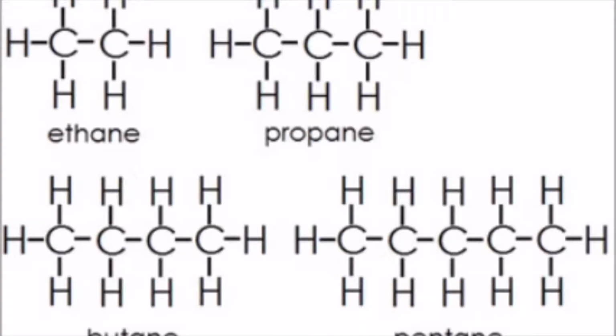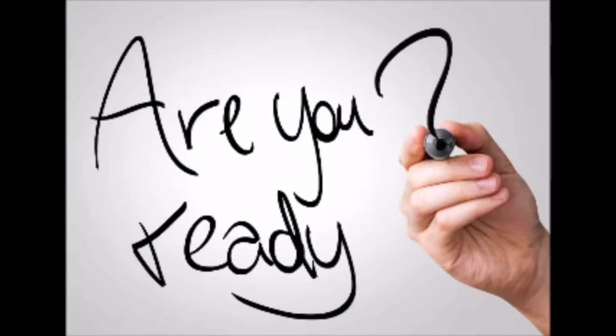Now, the simplest organic compounds are made up only of carbon and hydrogen atoms. Compounds of carbon and hydrogen only are called hydrocarbons. The naming of organic compounds is referred to as organic nomenclature. There are rules for naming organic compounds that have been systemized by the International Union of Pure and Applied Chemistry. Okay, so now that you have a brief explanation of how the IUPAC works and what the names are for, we are ready to start.